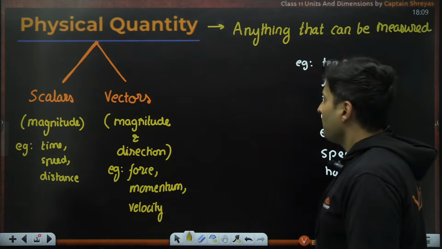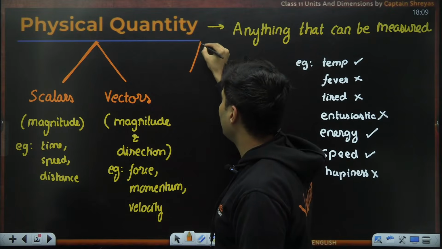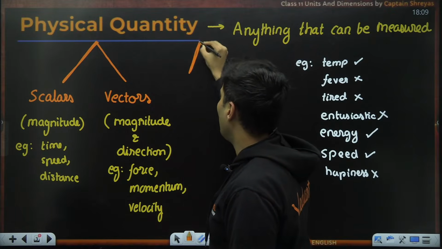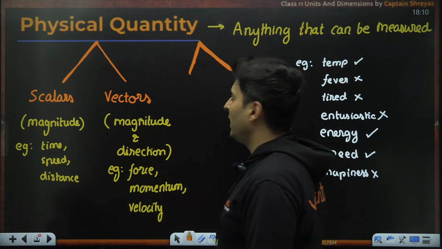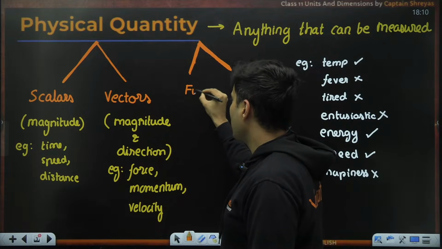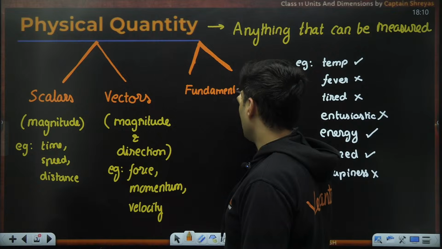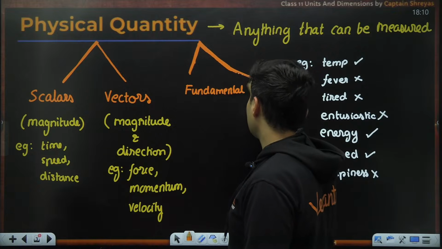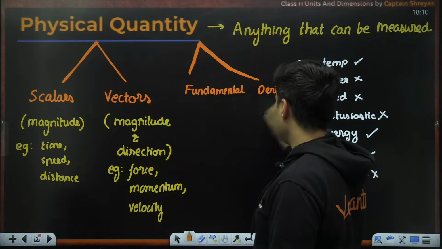Yeah. But physical quantities can also be classified into two more categories based on whether they are fundamental or they are dependent on each other. So you have something called fundamental physical quantities versus something called derived quantities.